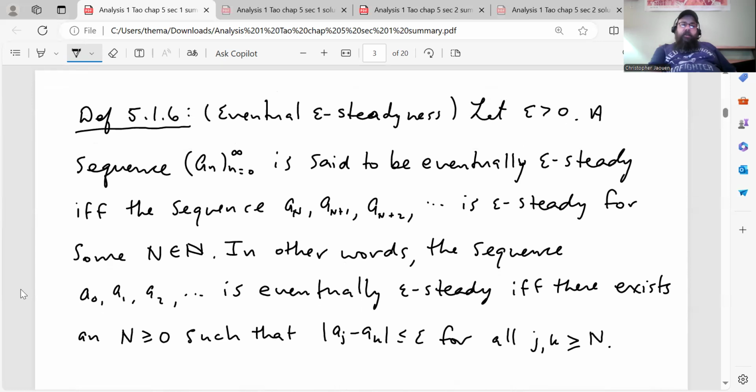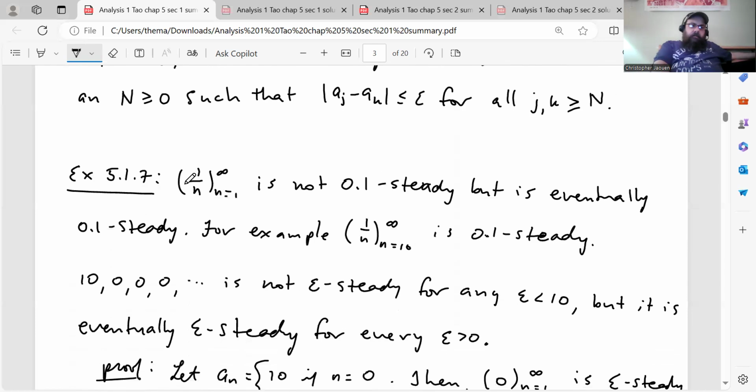This concept is more useful to capture converging sequences that want to converge, because it doesn't depend on all the terms in the sequence. You can go far enough out, and then eventually you become epsilon steady for any epsilon for certain sequences.